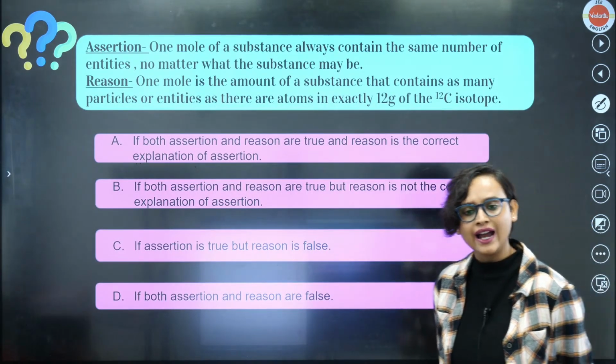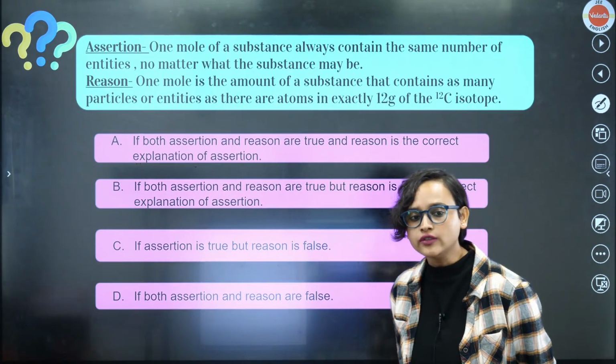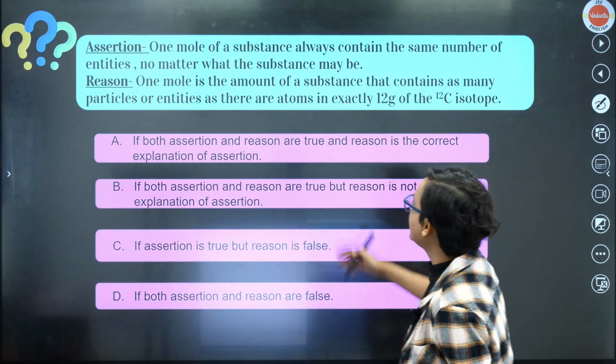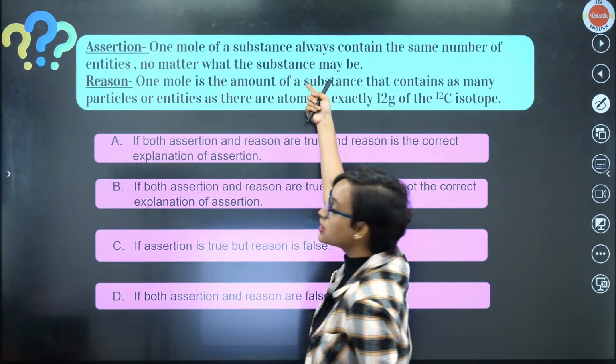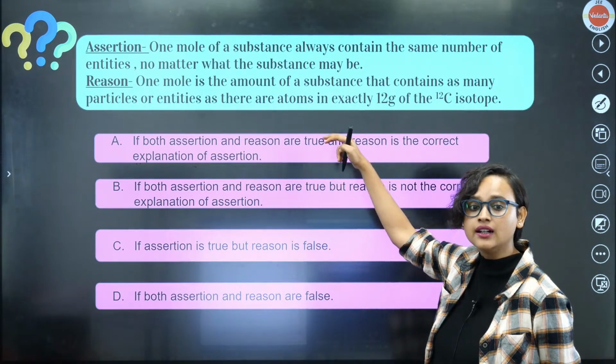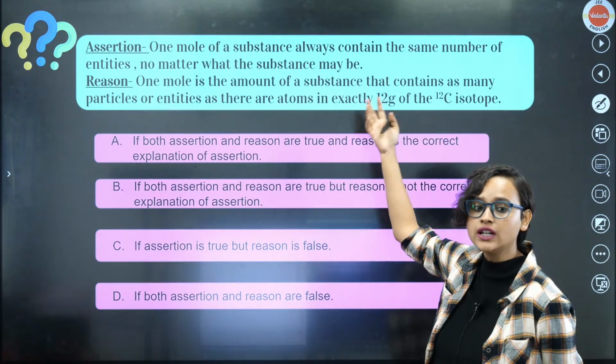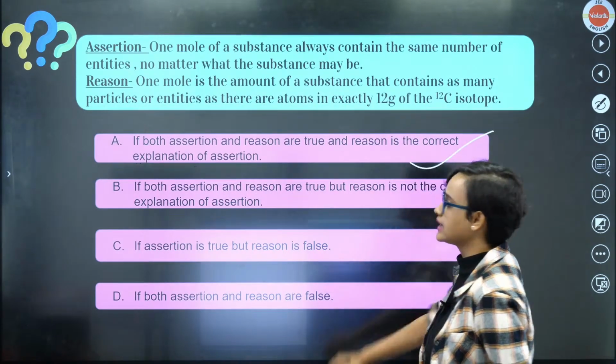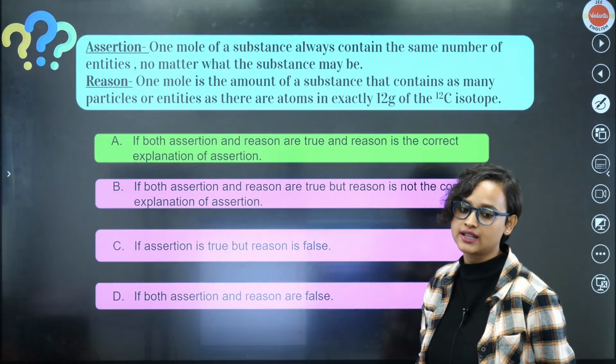Both the assertion and reasoning are correct. So if both of them are correct, and we know that the reason is actually the correct explanation of the assertion, then option A is the correct answer. Am I right? Option A is the correct answer.